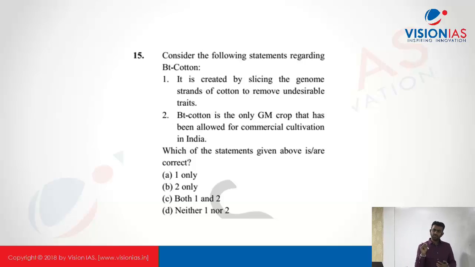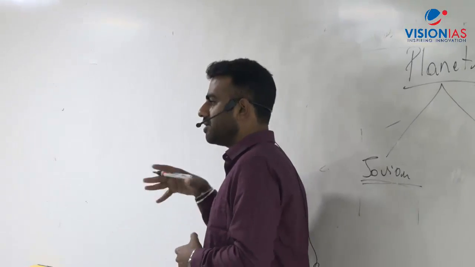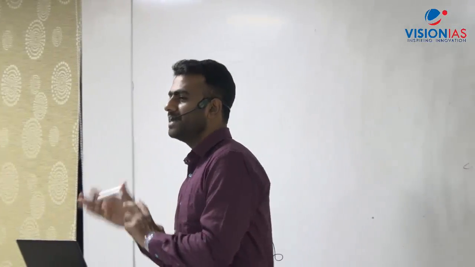Okay, India में there is only BT cotton. That BT is Bacillus thuringiensis. That is the bacteria from which we have extracted certain resistant characteristics for the pests. Okay, we have extracted that characteristic and added to the cotton. So that is why it has become BT cotton.